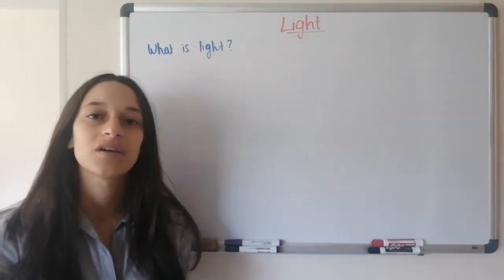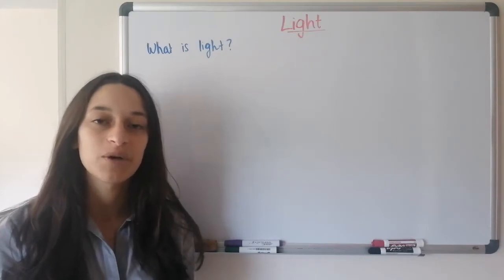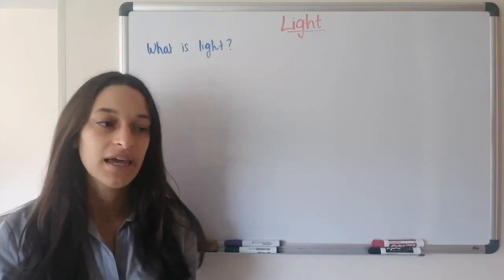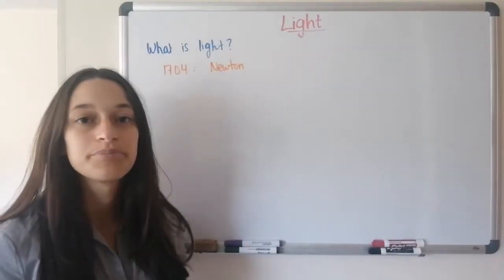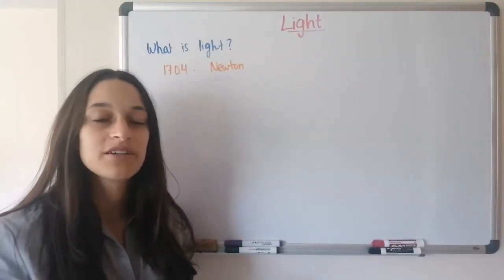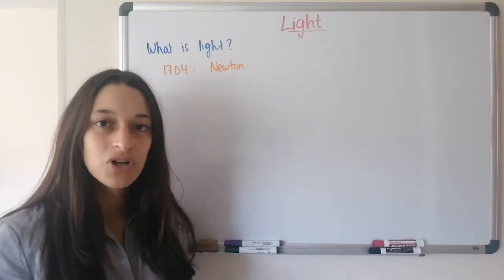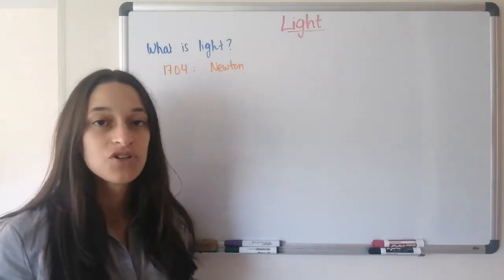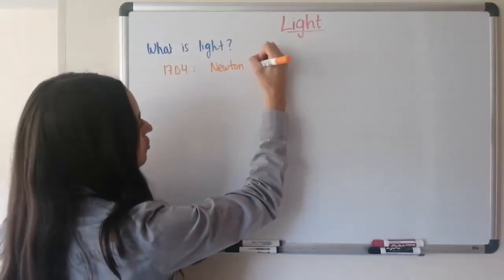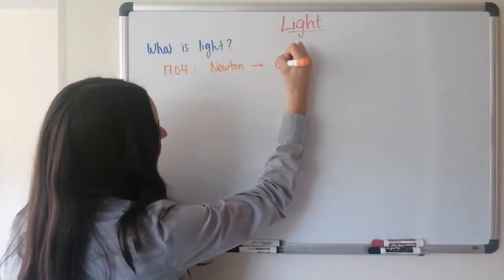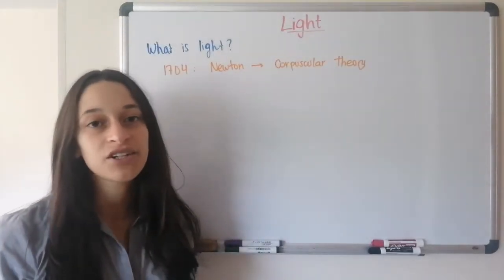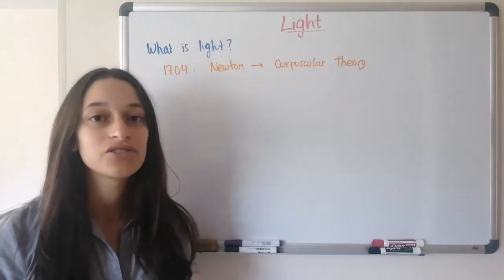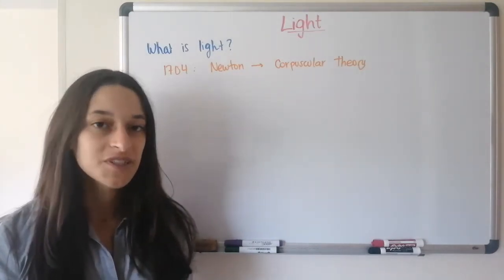The first important answer that we're going to talk about was given by Isaac Newton in 1704. And Newton proposed that light was made of really tiny particles called corpuscles. So his theory is called the corpuscular theory. But that lasted only around a century, because in 1801, a new scientist called Thomas Young proved that light had